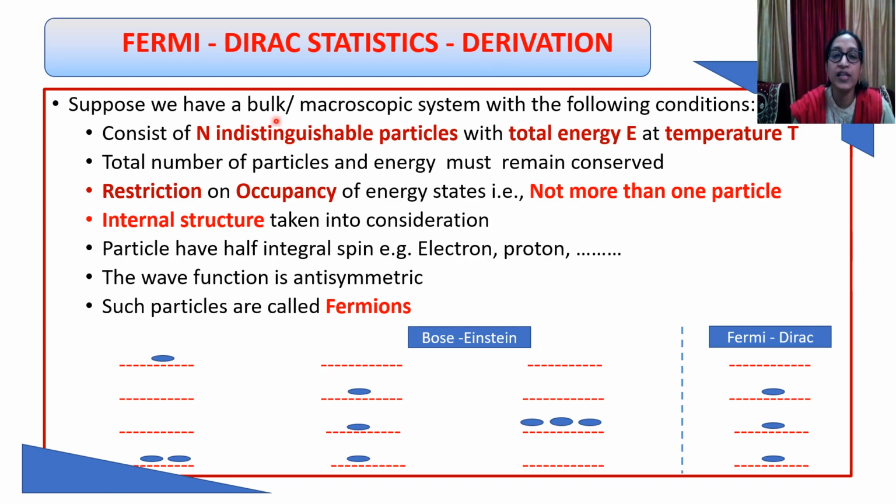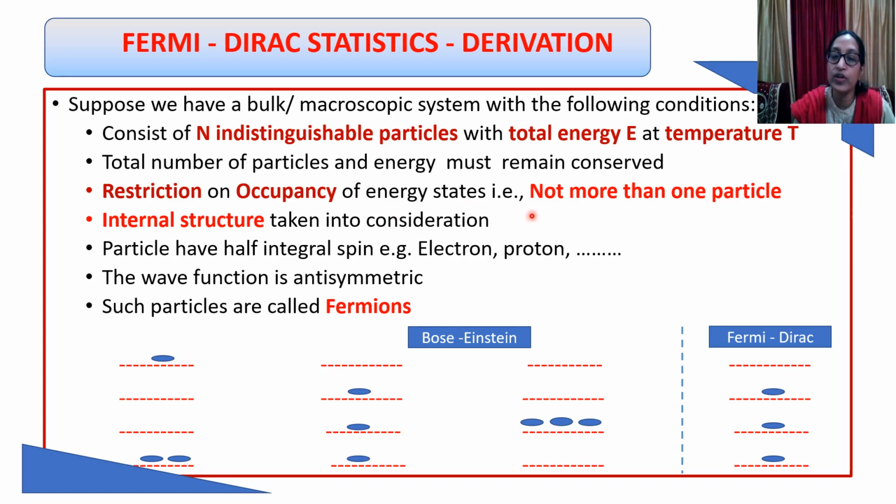Again, we are considering here a bulk system composed of n identical but indistinguishable particles. The total energy is E, temperature is T, and total number and total energy remain conserved. But here the difference is that there is a restriction on occupancy of energy states. Let's see what the restriction is. Here not more than one particle can enter a given energy state. It is according to Pauli's exclusion principle.